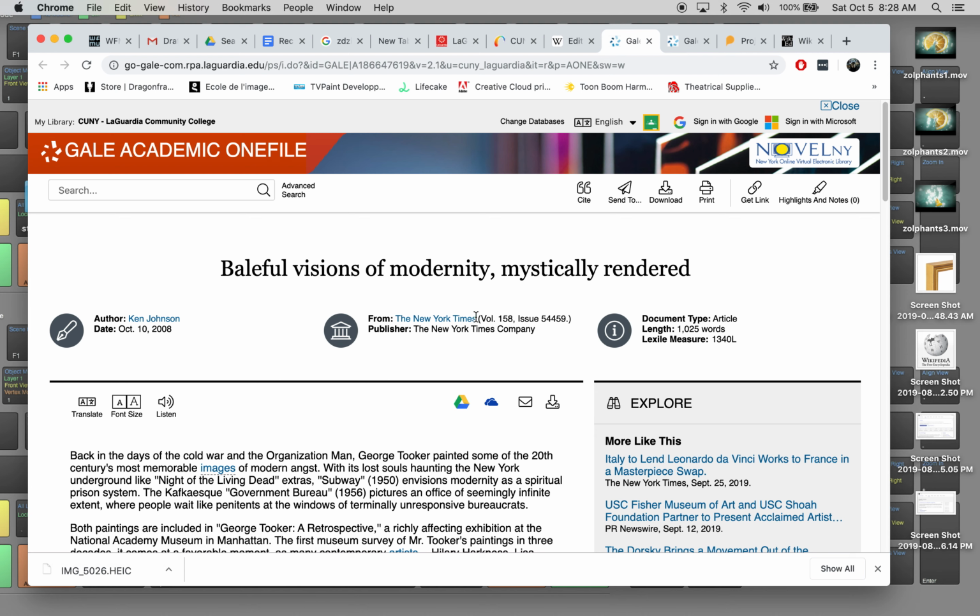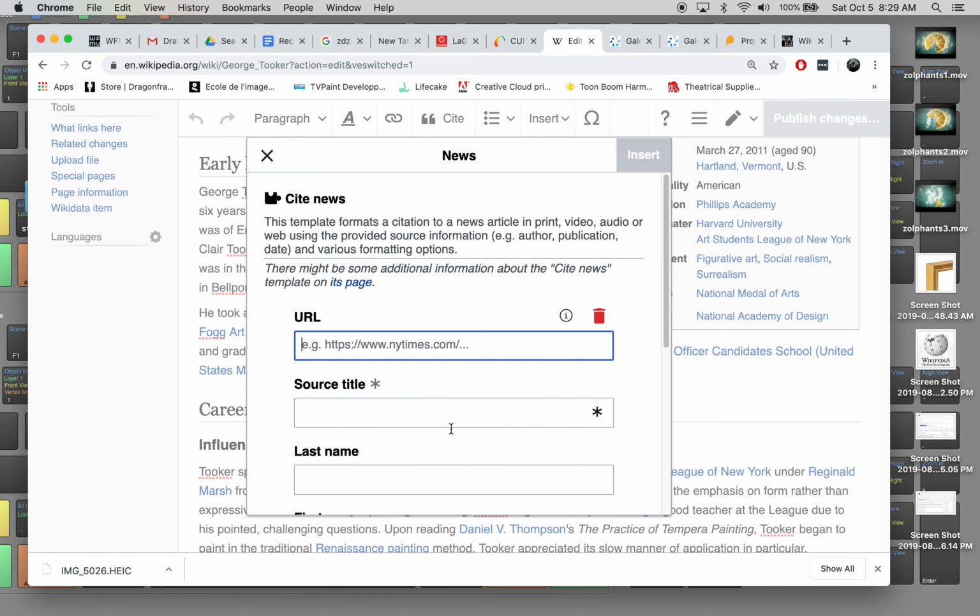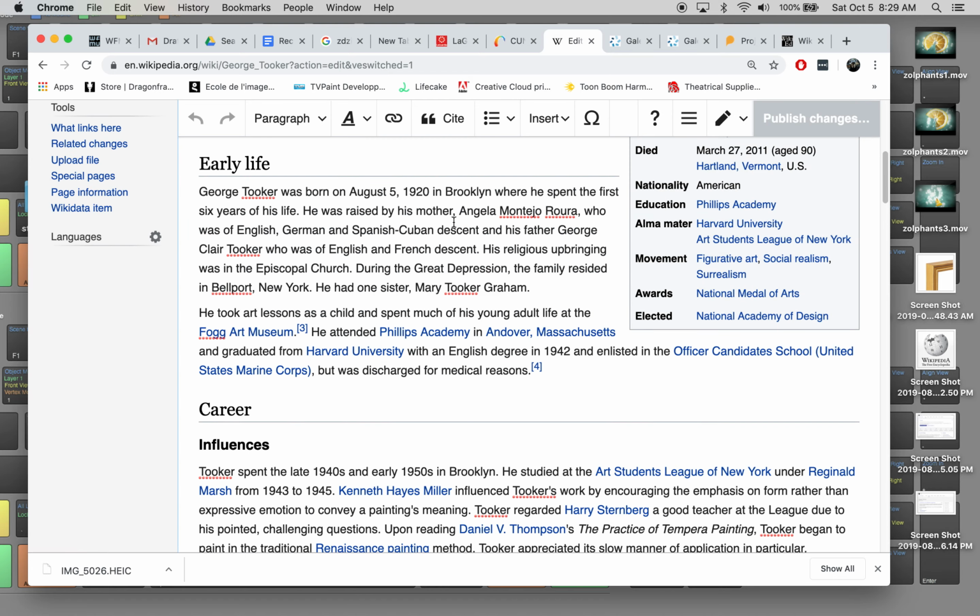I wonder if I can get to it. Anyway, I have the ability to cite directly from here. And I could choose MLA, that's the right idea. Let's do that.